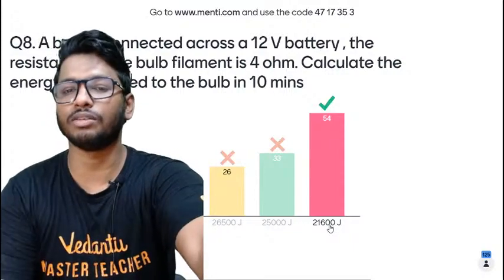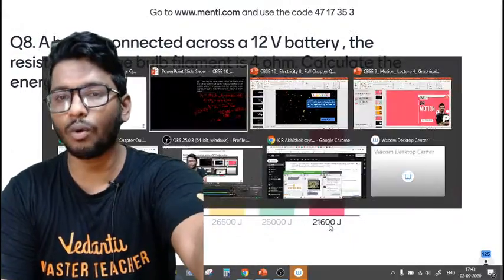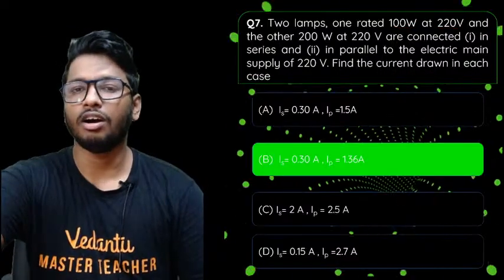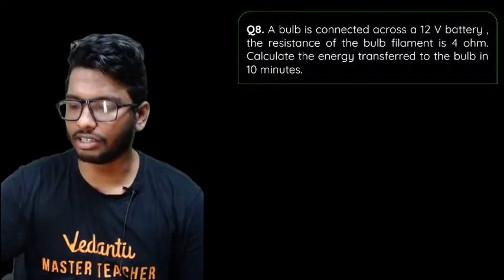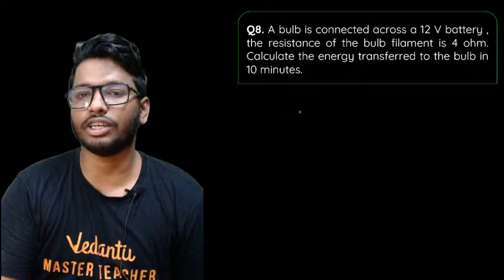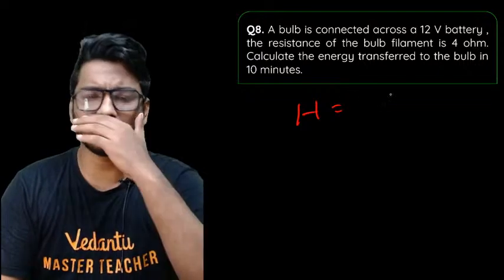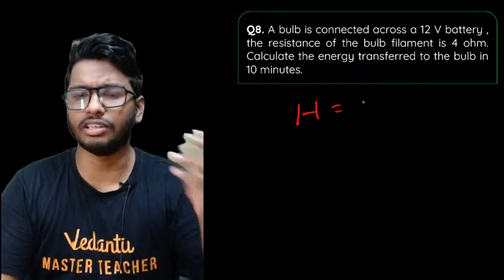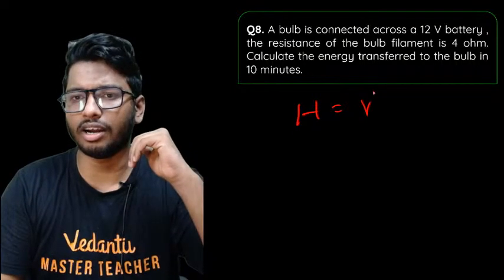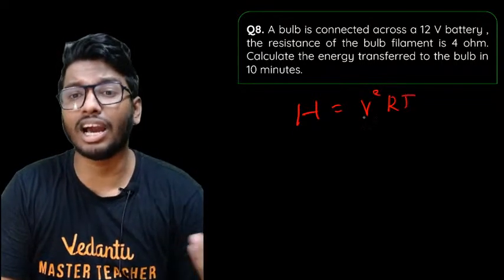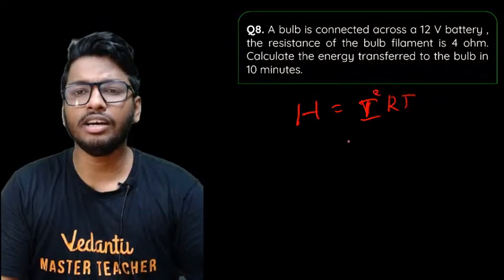However, the right answer to this question would be option D, guys. Why so? Because if you remember, the formula to calculate heat energy is H is equal to, which is heat energy, or we can take it as P also. That is not a problem. Energy. So H is equal to V square RT. Sorry, I square RT. I square RT. So current is